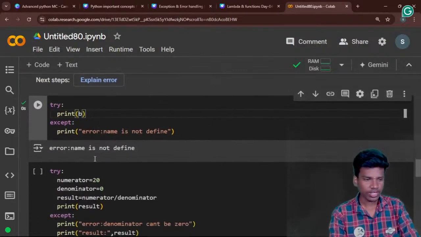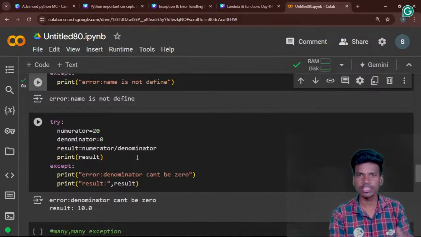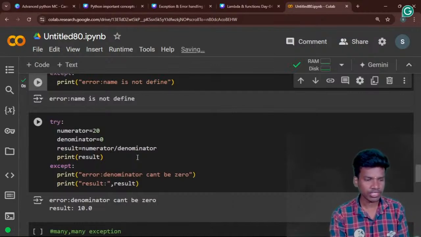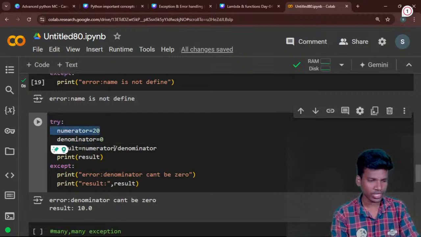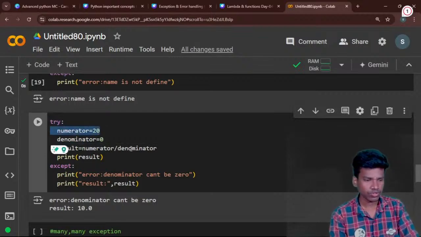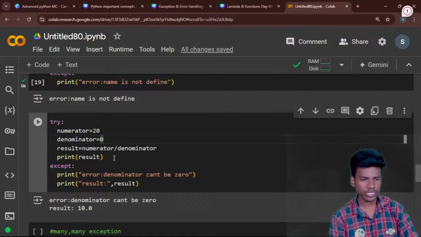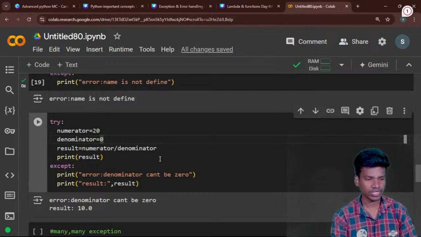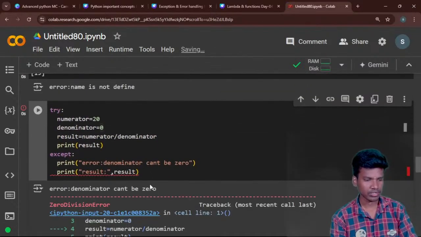Okay, so next is numerator and denominator. I already discussed it theoretically with the slide, and now we will see it practically. Same as before, the try will check the error and the except will handle the error. Now I mention the numerator value as 20 and the denominator value as 0. I already told you that any number cannot be divided by 0; it is not possible. So our result is numerator divided by denominator. Once I run this, you will get this kind of error only. I run this, then you can understand.